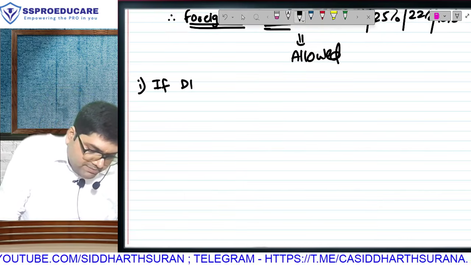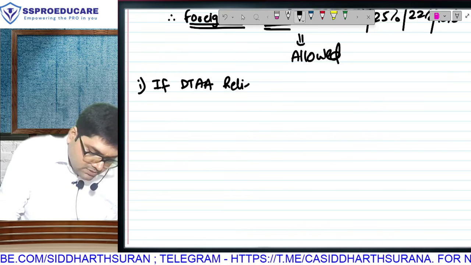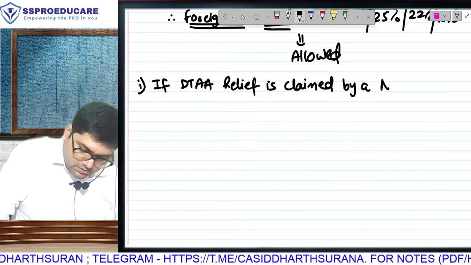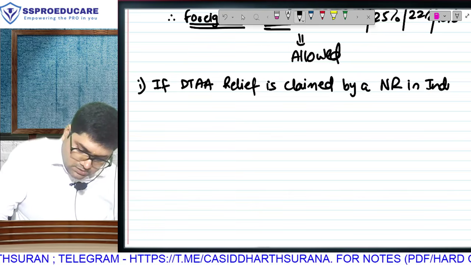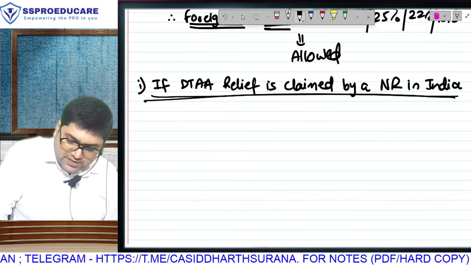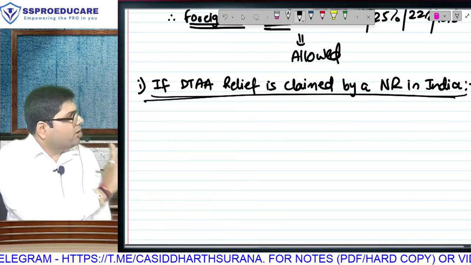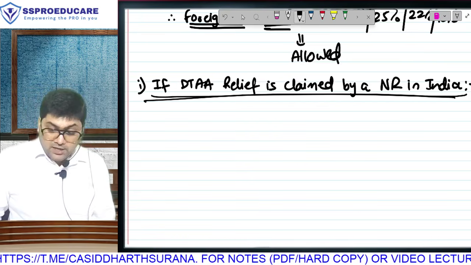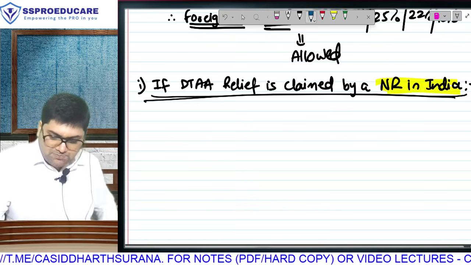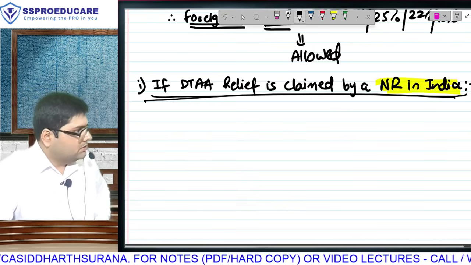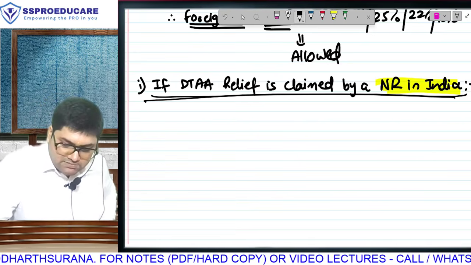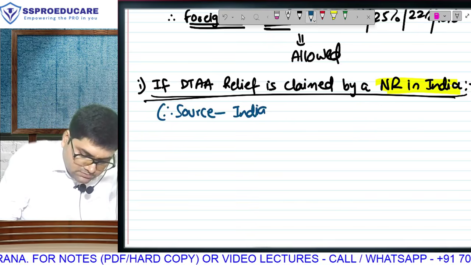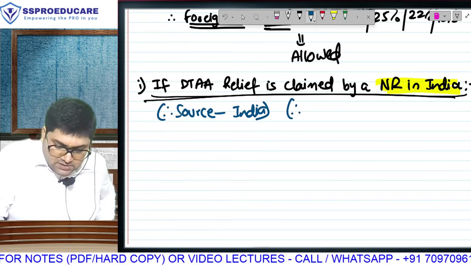if DTAA credit or relief is claimed by a non-resident, in a rarest of rare case, if you have such a client, you probably must have worked on it, और नहीं किया है, which is most of you all, don't worry. Point understand करना is very easy. India में, let's start with this fact. This is important to understand. In India, you are non-resident. देखो इंडिया में non-resident है, मतलब do you realize India therefore will be your country of source. That means where are you a resident?